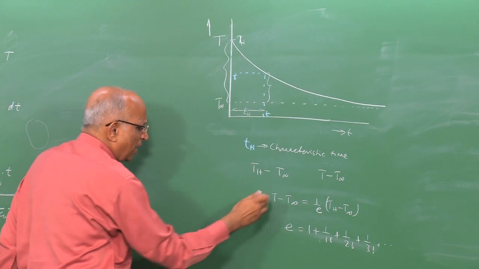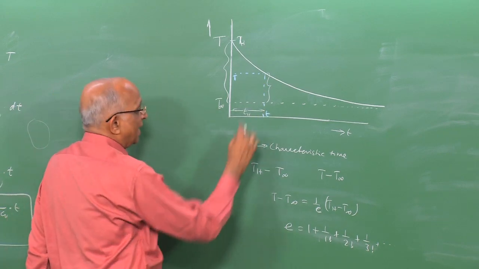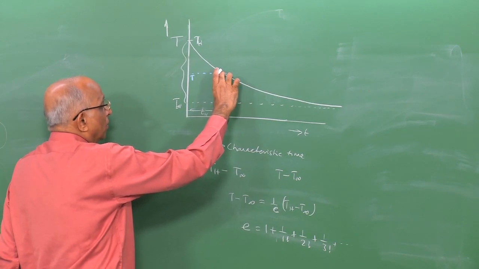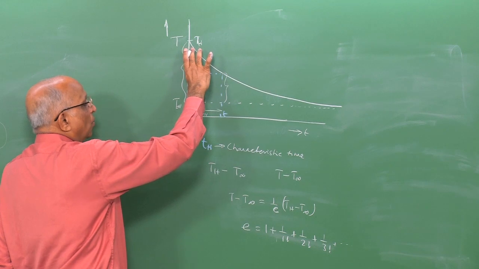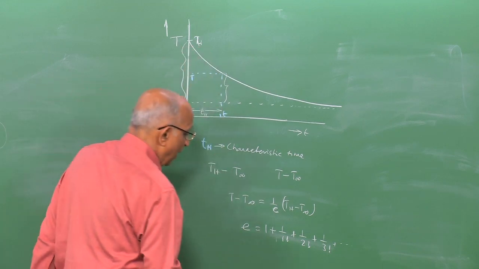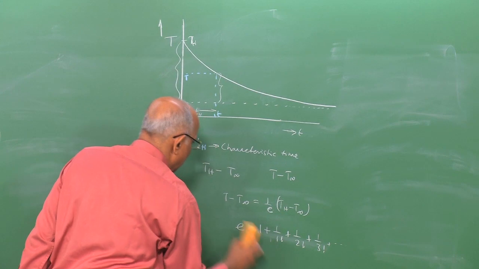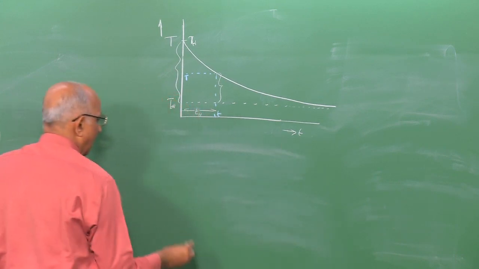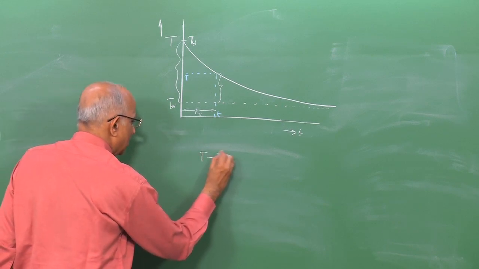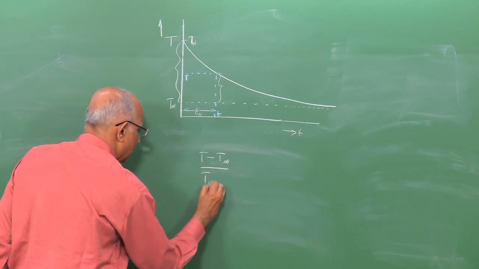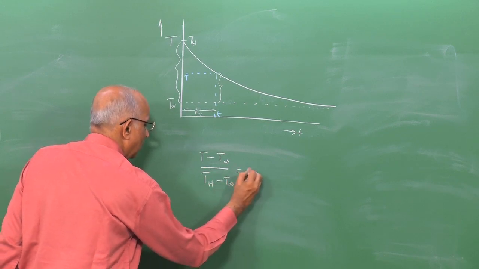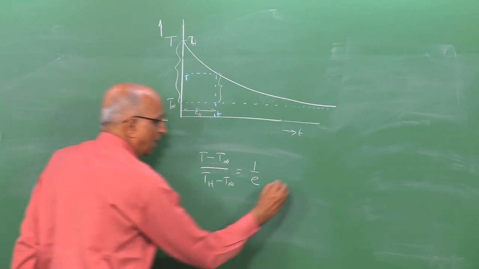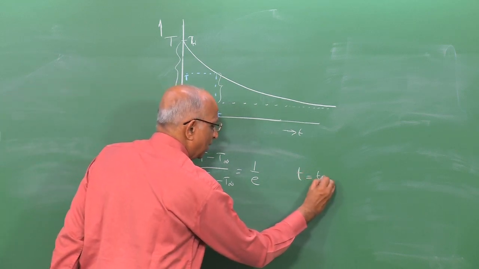Therefore, I define the heat transfer time as the time required for the value to fall to 1 over e of the original value. In this particular expression, it is an exponential decrease, and therefore when T minus T ambient divided by Th minus T ambient is equal to 1 over e, my characteristic time is the heat transfer time.